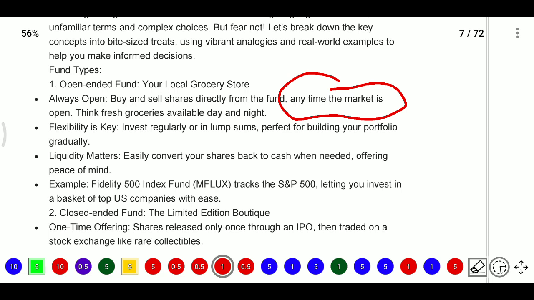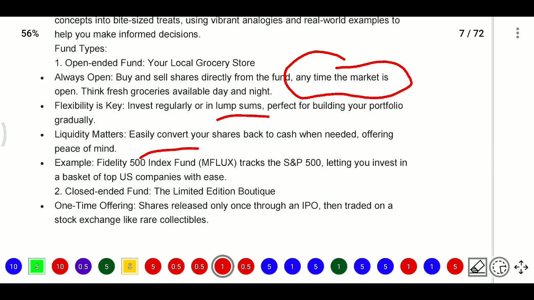For example, your local grocery store is an open market. Think of fresh groceries available day and night. It is like Rythu Bazaars, and they have flexibility. You can invest regularly or in a lump sum, which is perfect for building your portfolio gradually. For liquidity, they will convert your shares back to cash when needed, offering peace of mind. Whenever you want money, they will give it back to you in cash.